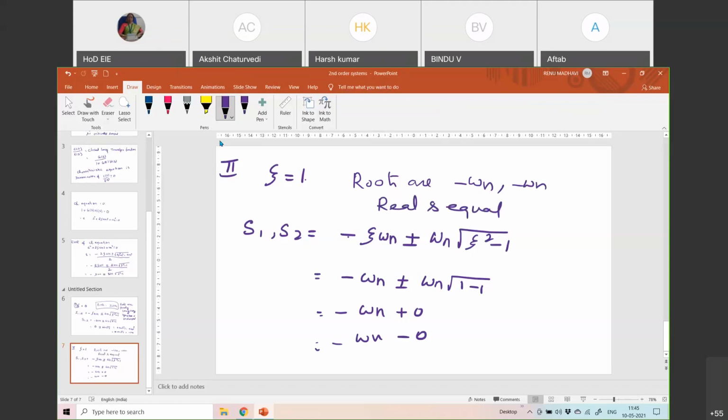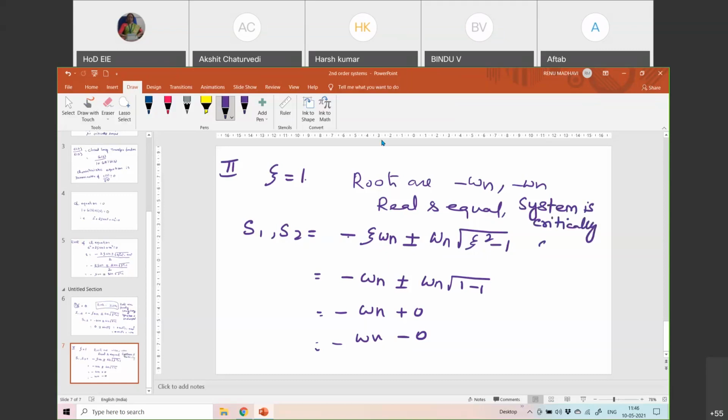Why I'm telling this is you have to know what the roots are, and this is useful for us in the future to know about stability. That is why I'm giving you the basic fundamentals which are required for us to use in the future. I said the roots are real and equal when zeta is equal to 1, and as I told you before, the system is critically damped.